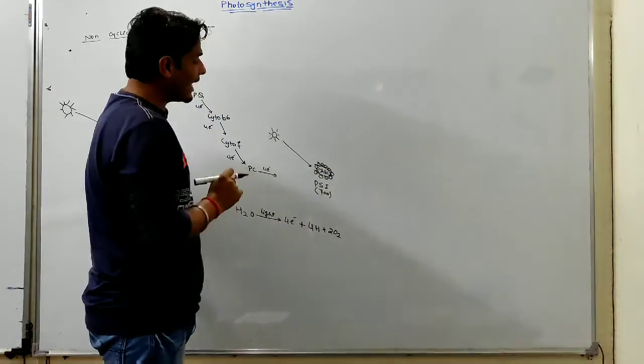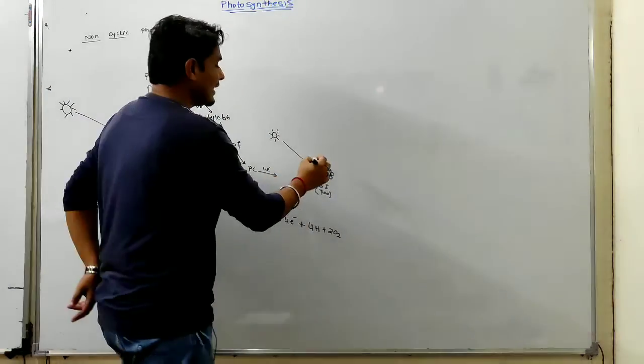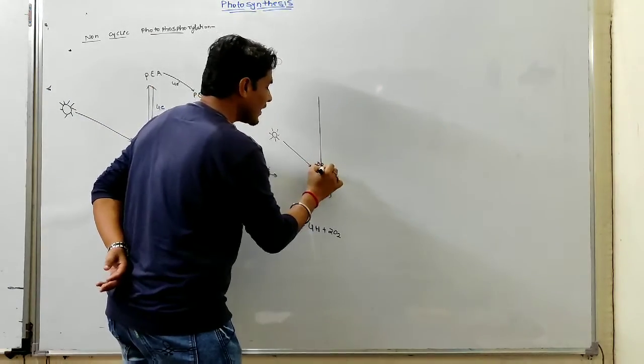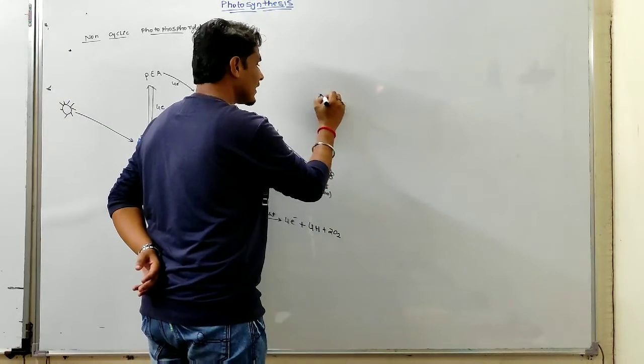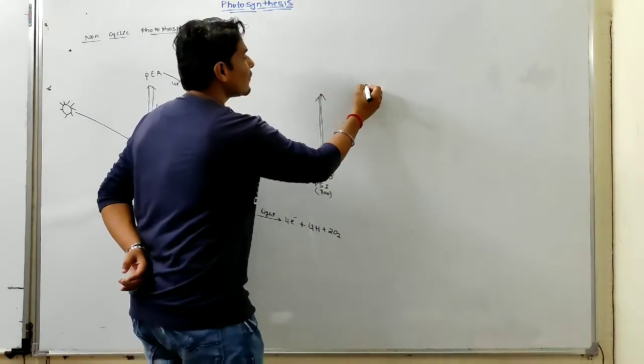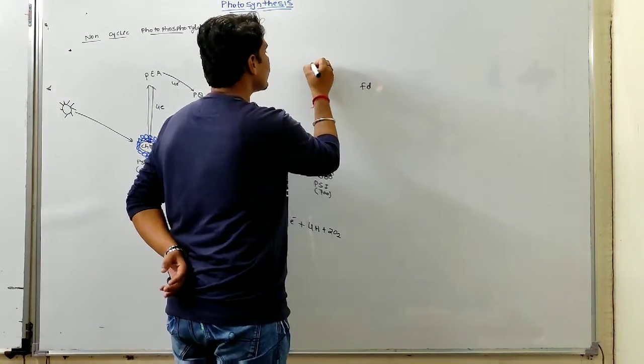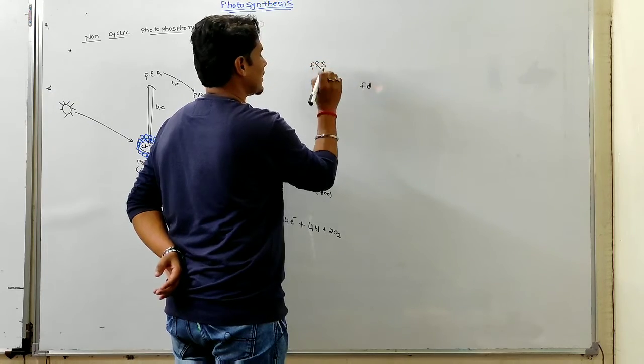The chlorophyll A molecule of photosystem 1 liberates the electron, and it reaches ferredoxin through ferredoxin reducing substance.